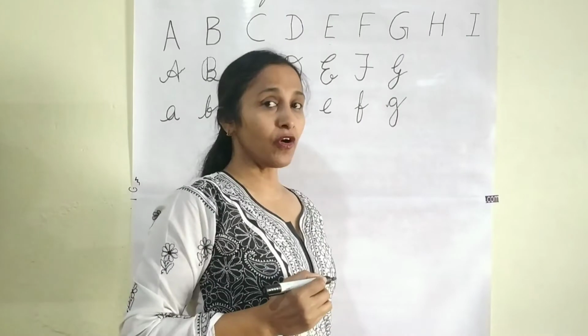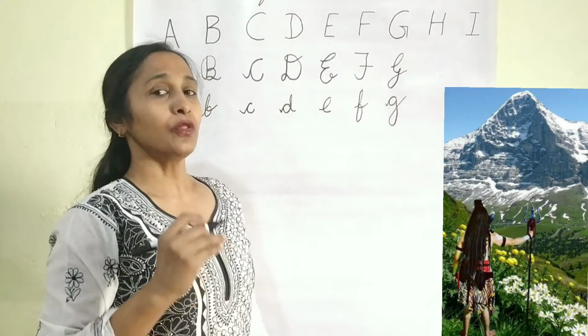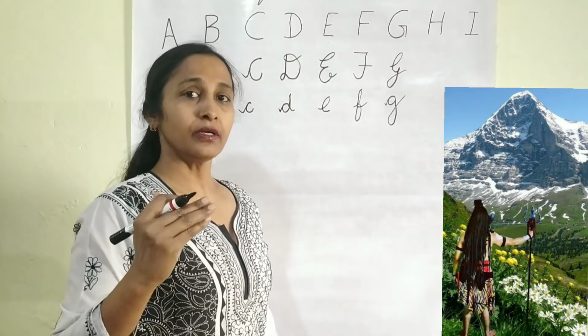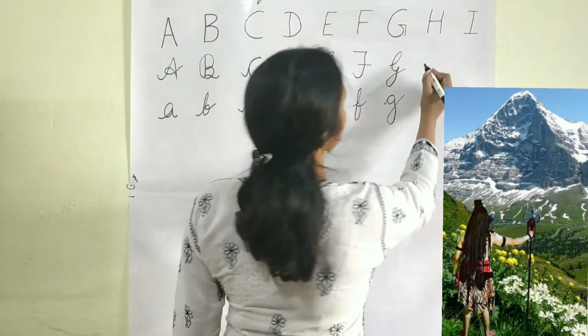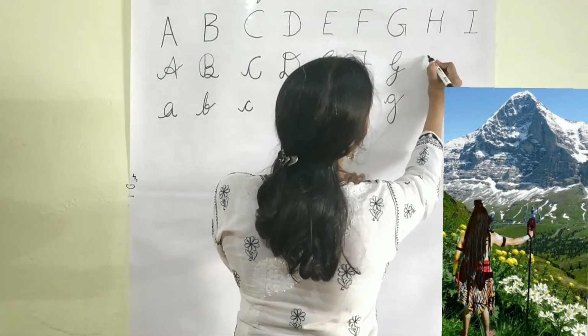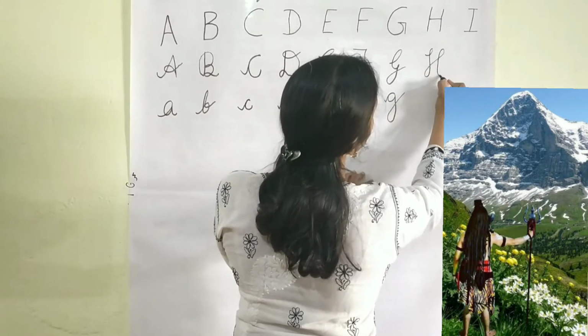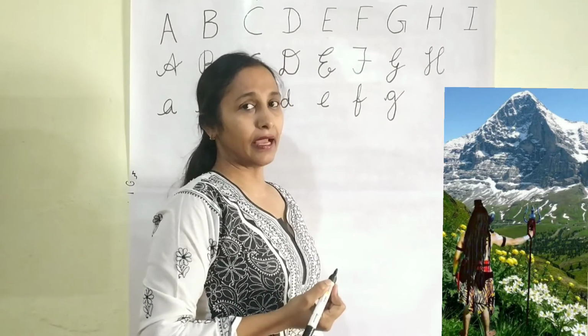H. H for Himalaya. Himalaya is in the north of India and Lord Shiva resides in Himalaya. So how to write capital H in cursive? This and this.